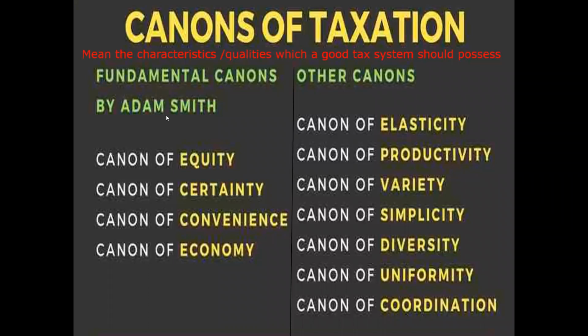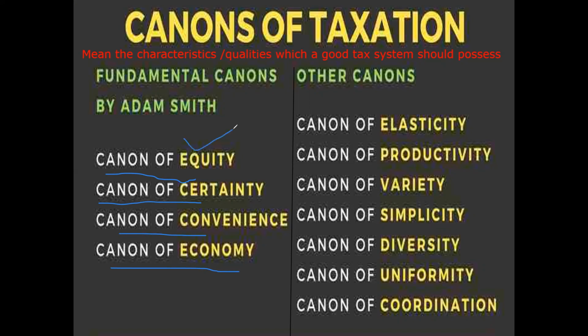According to Adam Smith, he has mentioned 4 principles of a good taxation system. A country's taxation system should consist of these 4 qualities. Only then we can say that it is a good taxation system. What are those 4 characteristics or qualities?